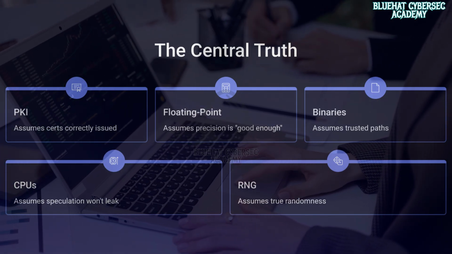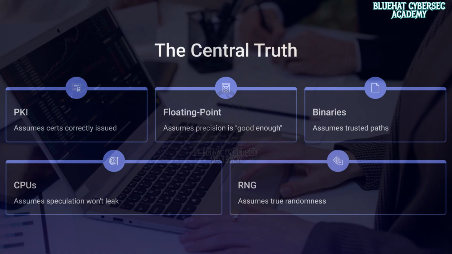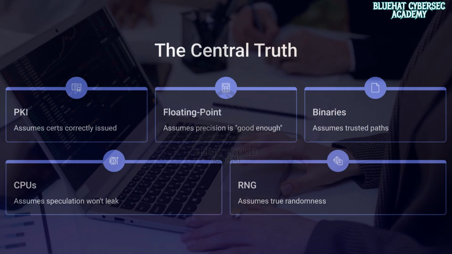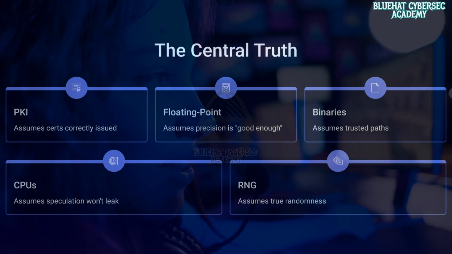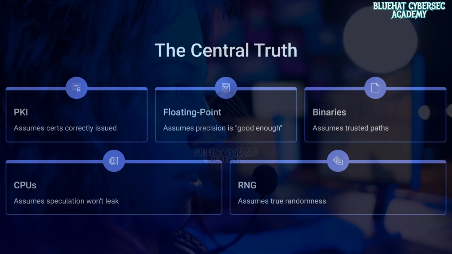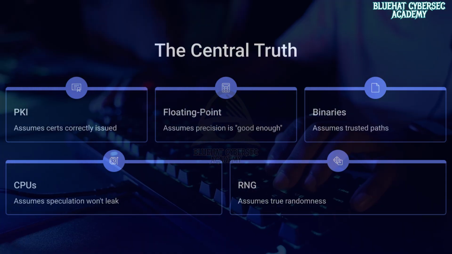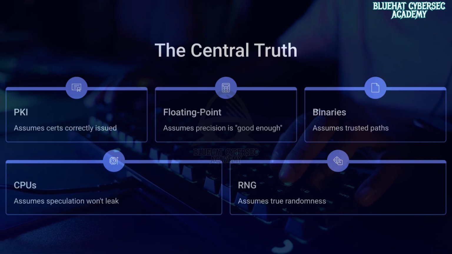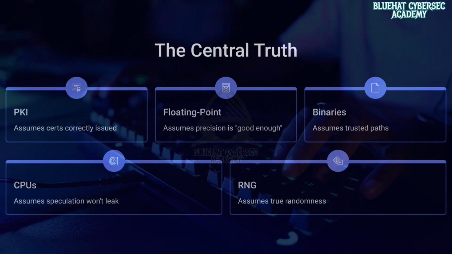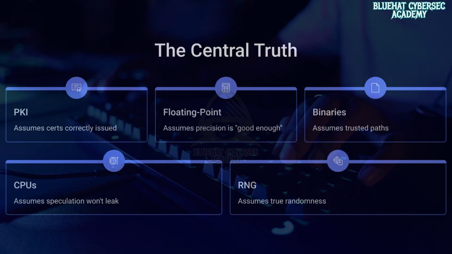PKI assumes certificates are correctly issued. Floating point assumes precision is good enough. Operating systems assume binaries are where they should be. CPUs assume speculative execution won't leak state. Developers assume randomness is truly random. Security failures occur when any of those assumptions stop holding.